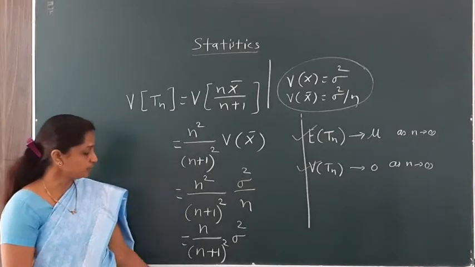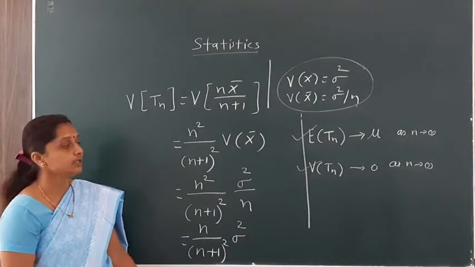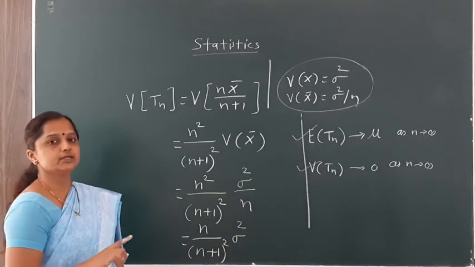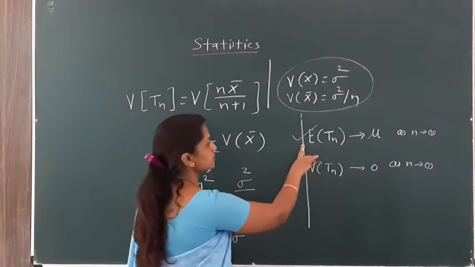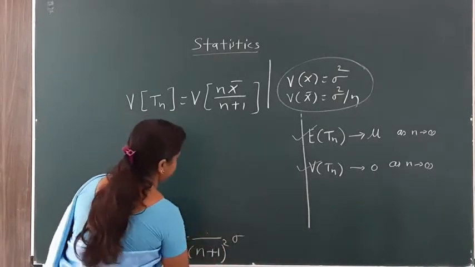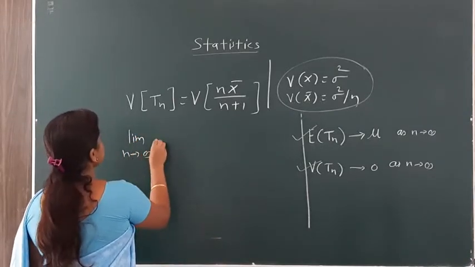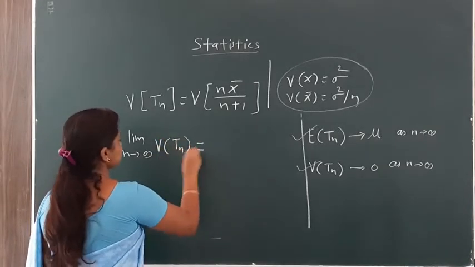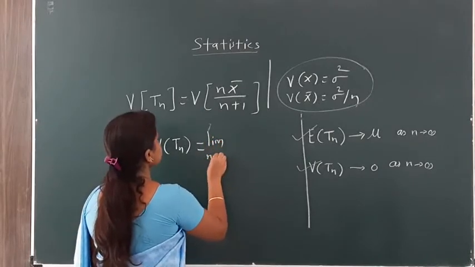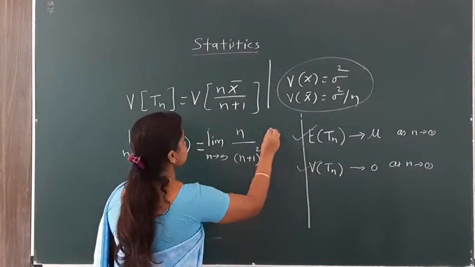Now we check that if we take limits of both sides as n tends to infinity, and our variance goes to 0, then we prove that Tn is a consistent estimator, since our first condition is already satisfied. Taking limits of both sides, variance of Tn is equal to the limit as n tends to infinity of n divided by n plus 1 bracket square times sigma square.